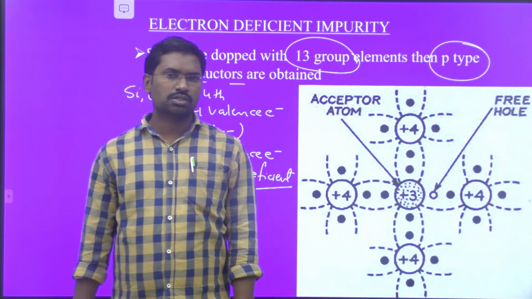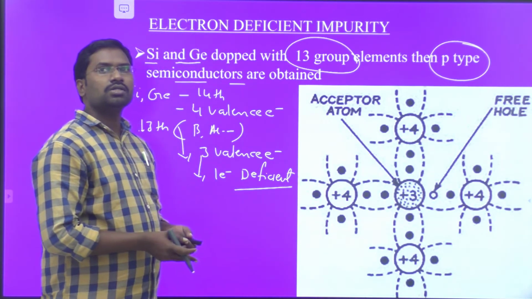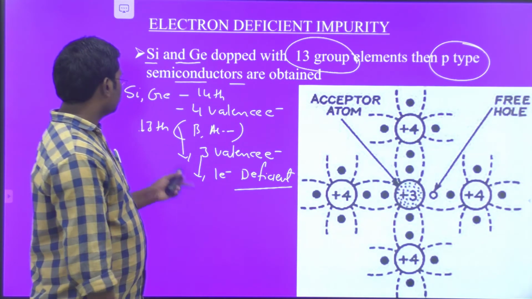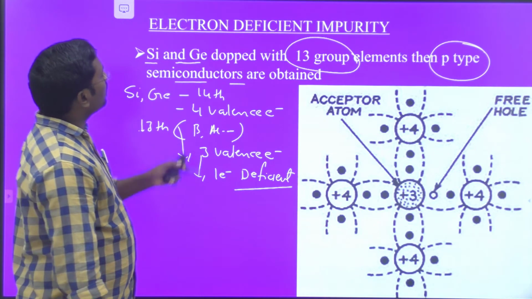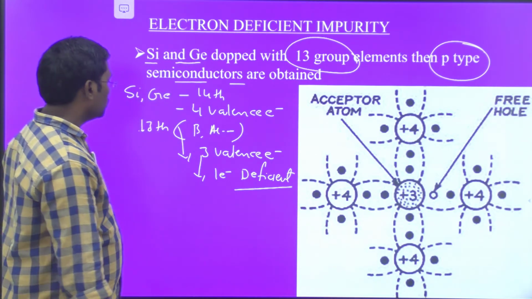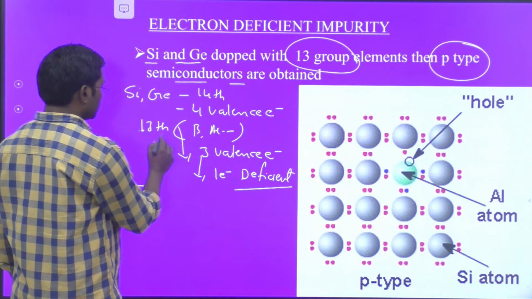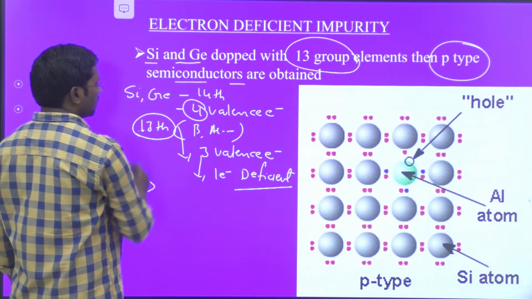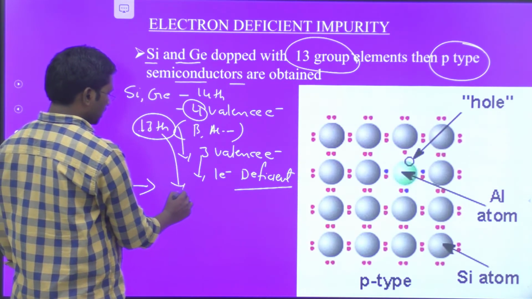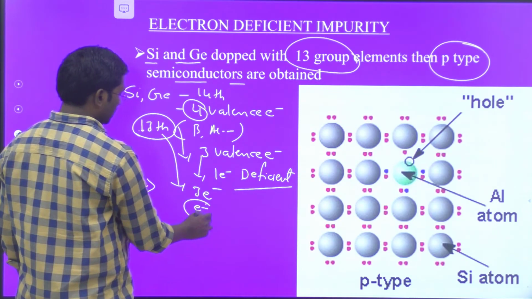Therefore the type of semiconductors obtained when silicon and germanium are doped with 13th group elements are p-type semiconductors, and they are called electron deficient impurities. Why are they called electron deficient impurities? Here we are adding 13th group elements, but for bonding 4 valence electrons are required, and the 13th group elements contain only 3 electrons, therefore 1 electron is deficient.